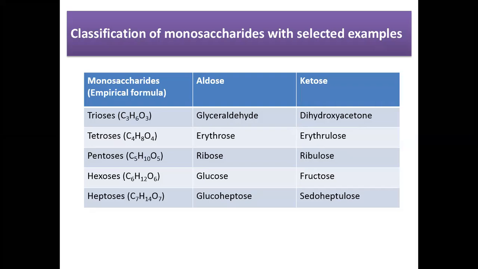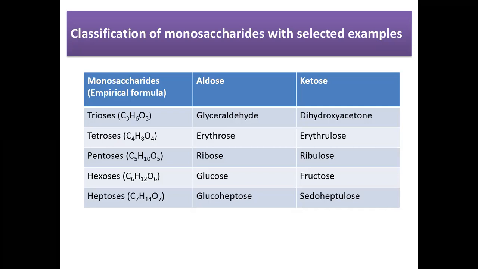Trioses are further classified as aldose and ketose, meaning they can have an aldehydic functional group or a ketonic functional group in their structure. If a triose has an aldehydic functional group, it is known as an aldotriose. If it has a ketonic functional group, it is known as a ketotriose.